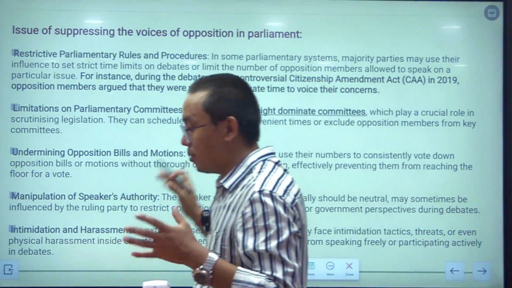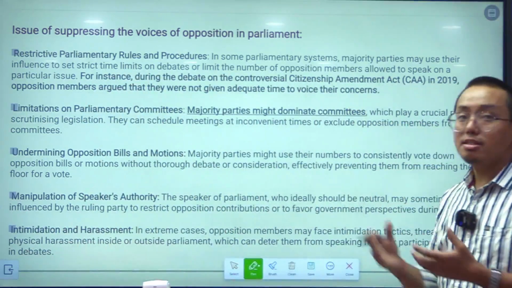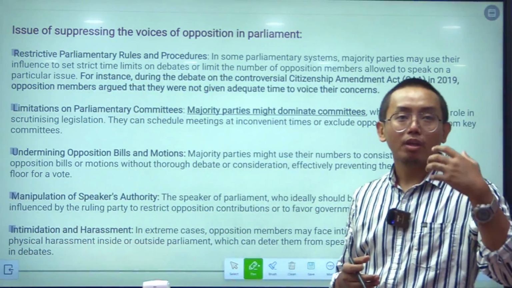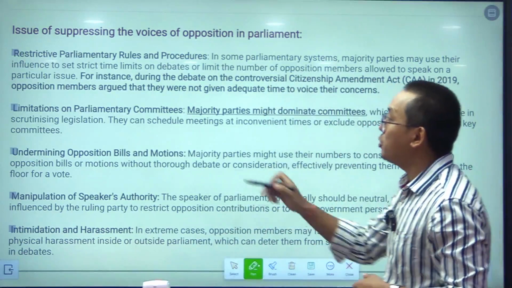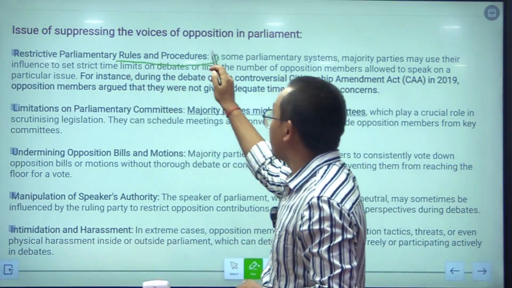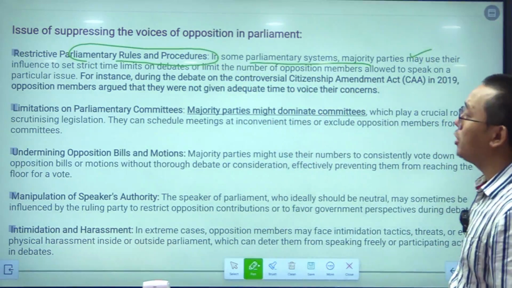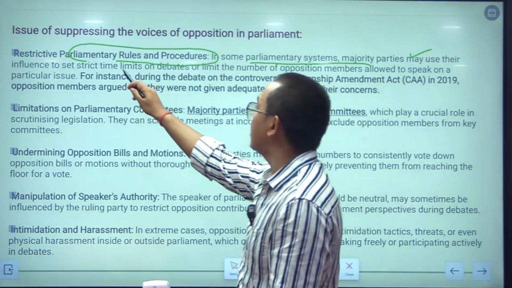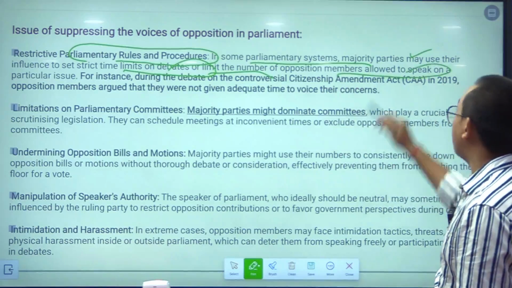So this point is important for the UPSC mains. What is the issue behind the suppressing of the voices of the opposition in Parliament? The first issue is restrictive parliamentary rules and procedures. ठीक है, so in some parliamentary systems the majority parties may use their influence to set strict limits on the debates or limit the number of opposition members allowed to speak.